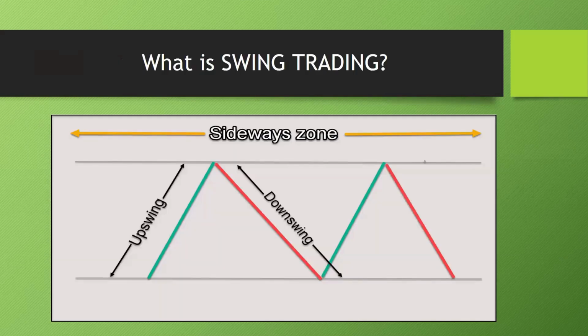Swing trading is a trading technique that seeks to capture a swing when the price goes into a complete sideways zone. The idea is to get out of the trade before the opposing pressure comes in. It means you look to book your profits before the market reverses. So if you look at this chart, this is in a sideways mode, right? We aim to capture this swing or we aim to capture this swing. This is the fundamental idea of the swing trade.